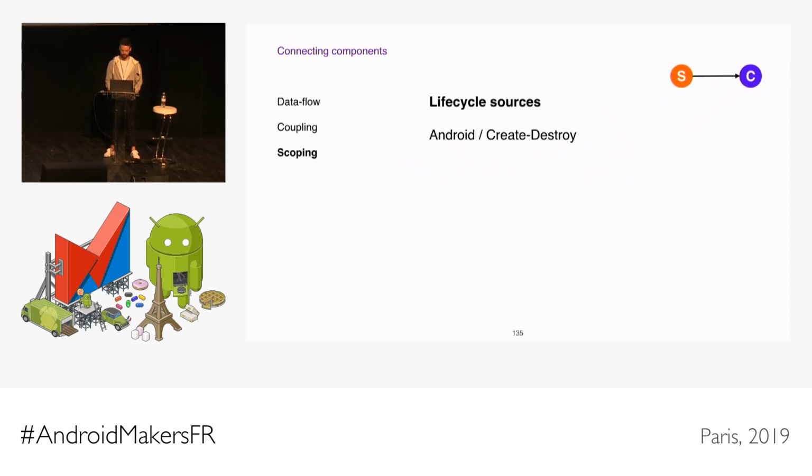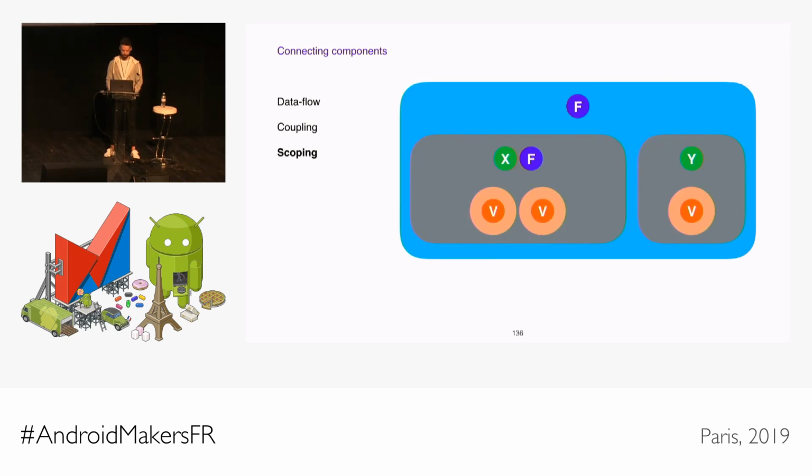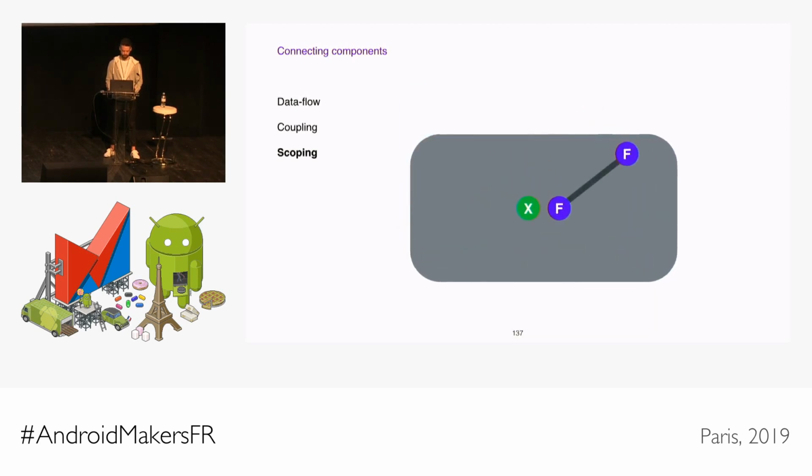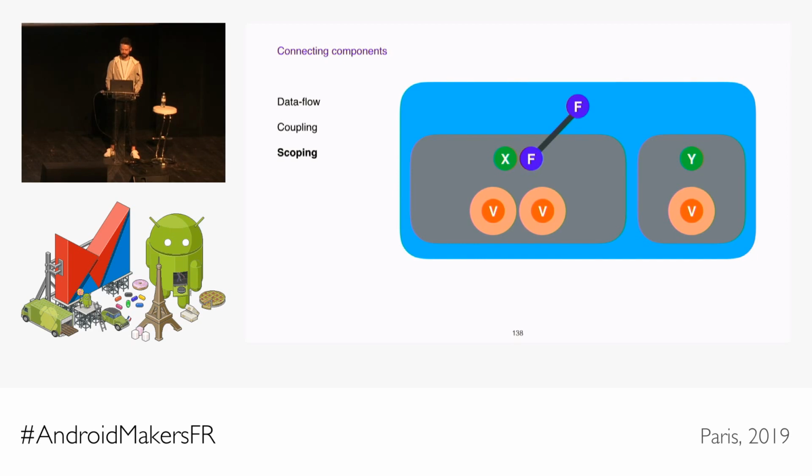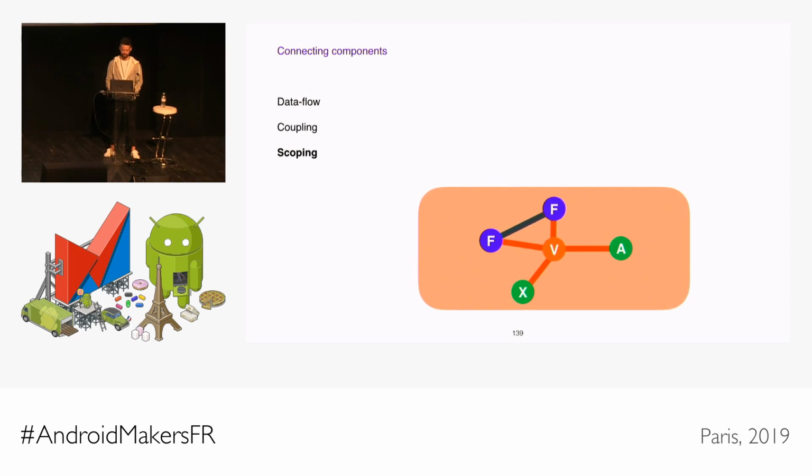These lifecycles can be created from Android lifecycles or from other observables, or it can be again triggered manually, which gives you a lot of flexibility in how to define what concept defines your scope. It can even be your dependency injection scope. So in this example, we can take the feature from the app scope and inject it in the gray user session scope, and they will be connected by the binder there. Or we can take the same feature from app scope along with some more components from the user session scope and inject them to the current screen scope where the binder will connect them with the view, for example.